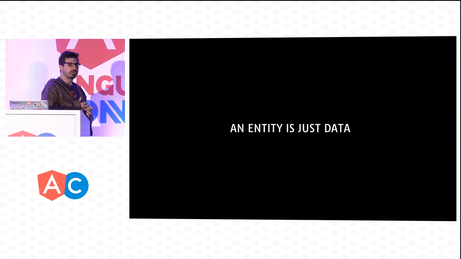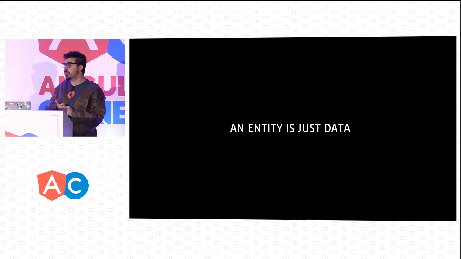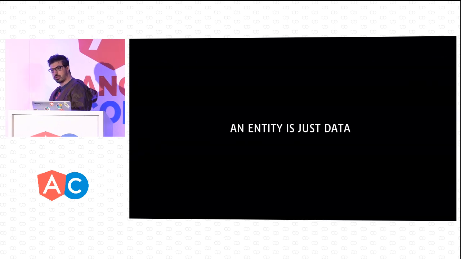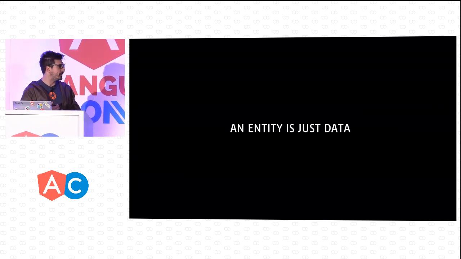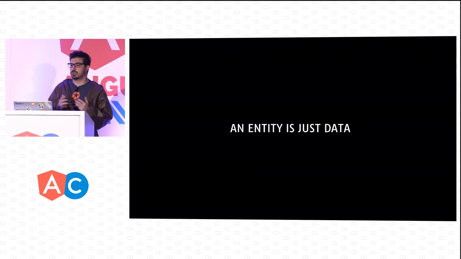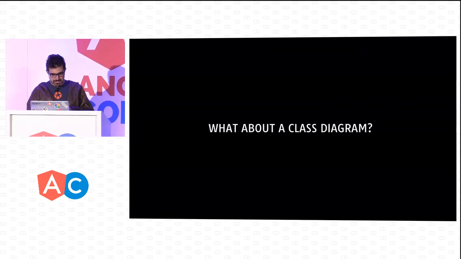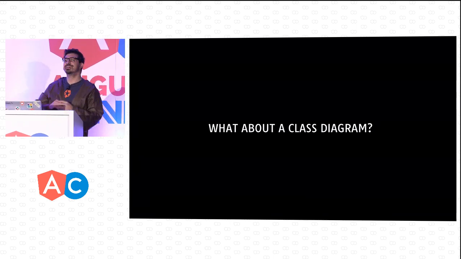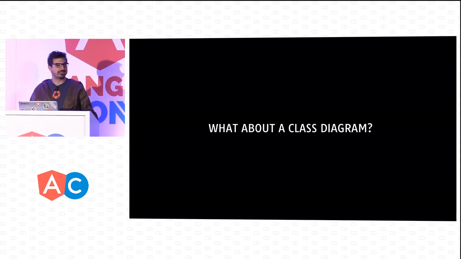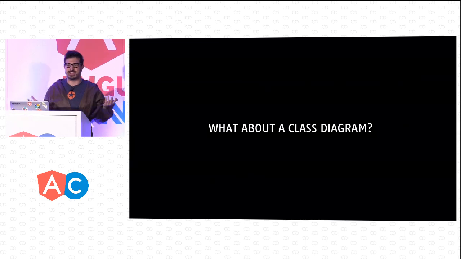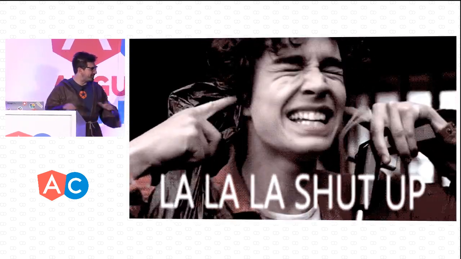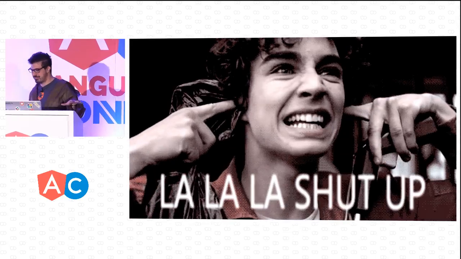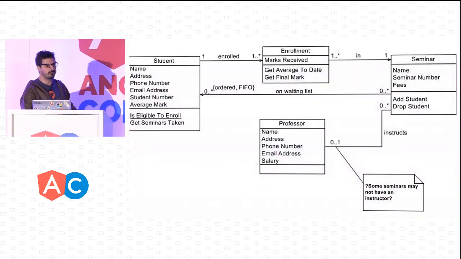That's all it is. So this is very similar to what we were doing in our Angular 1 and Angular 2 sample. We were creating a plain old JavaScript object with 2 fields. In here, it's one table with 2 columns. So let me ask you another thing. If we go back to the future, a little bit later, after ERDs, somebody invented this class diagram. I know what you're saying. Please, no more of these graphics, no more of these diagrams. Please shut up. But let's actually see it.